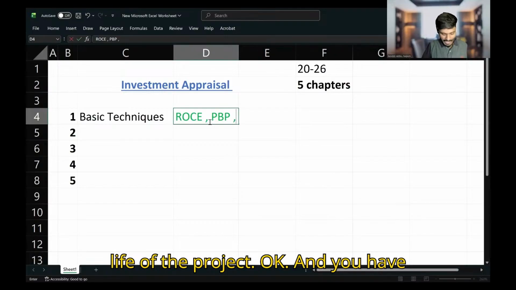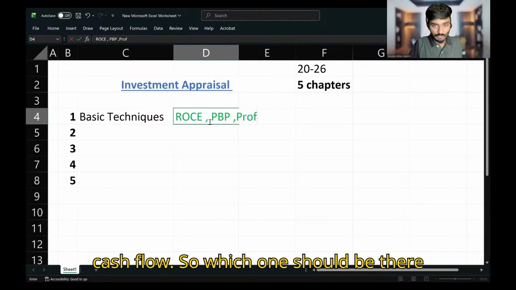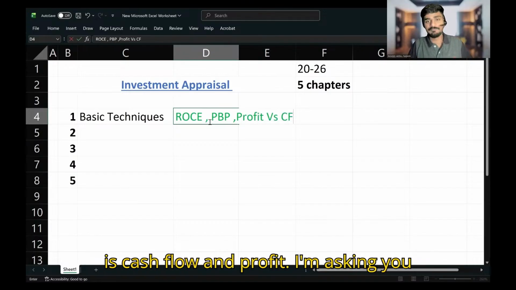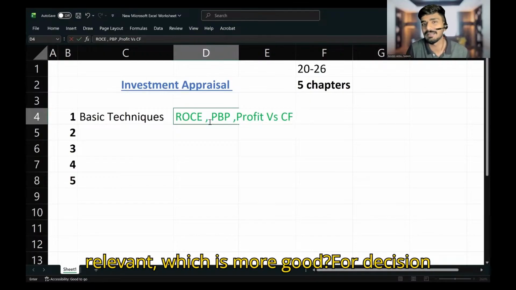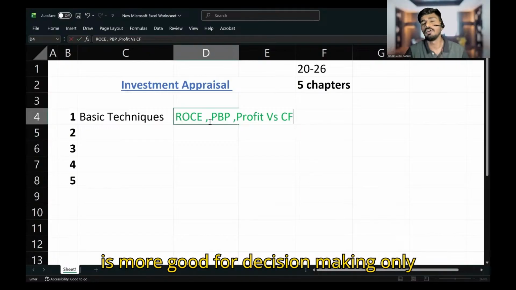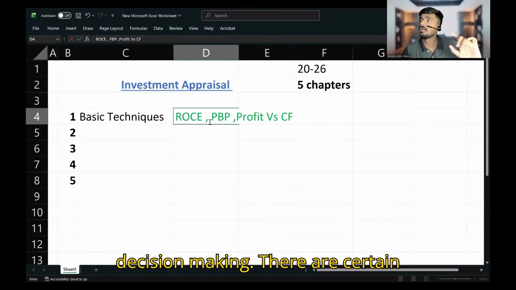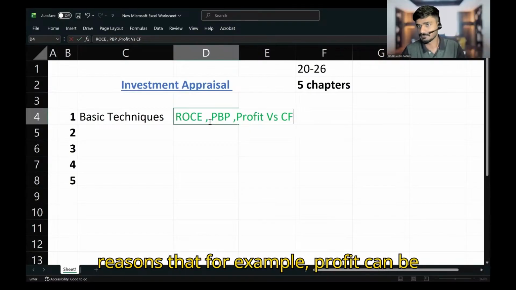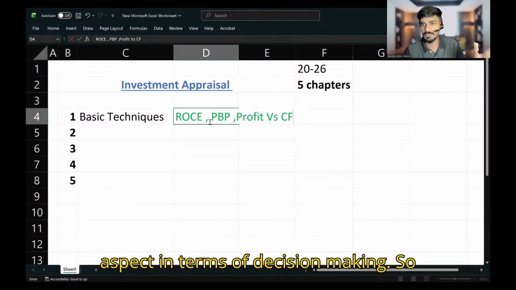And you have to study the difference between accounting profit and cash flow. I'm asking you, considering profit and cash flow, which one is more good for decision making? Is it profit or cash flow? Only cash flow. Cash flow is what is relevant for decision making. There are certain reasons, for example, profit can be manipulated. So cash flow is a much more important aspect in terms of decision making.